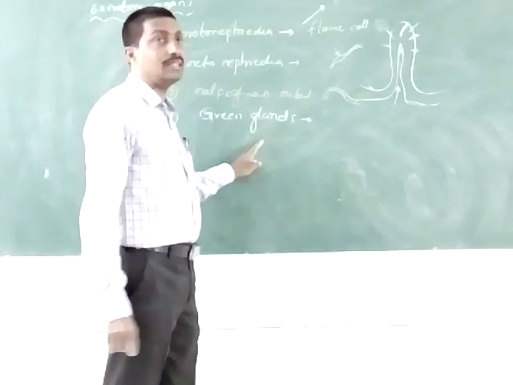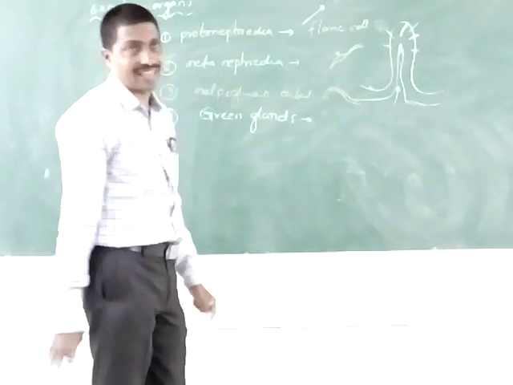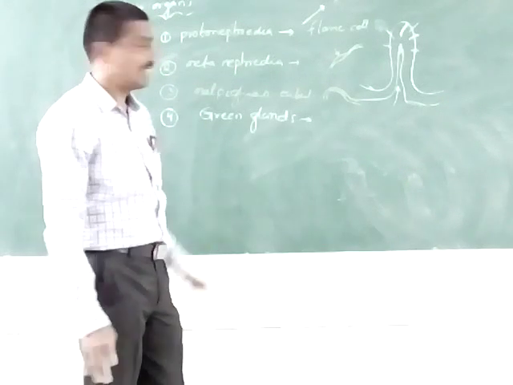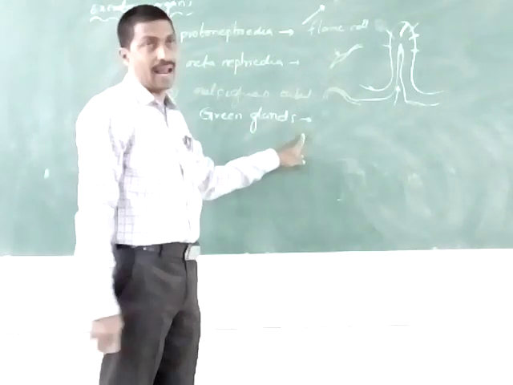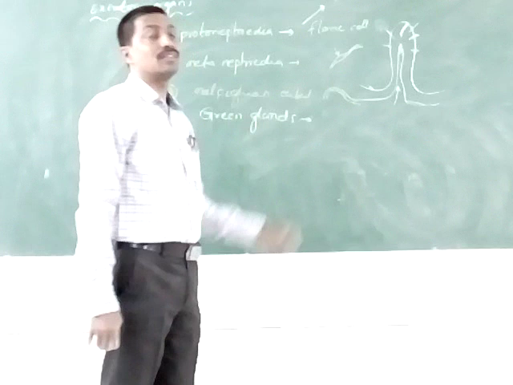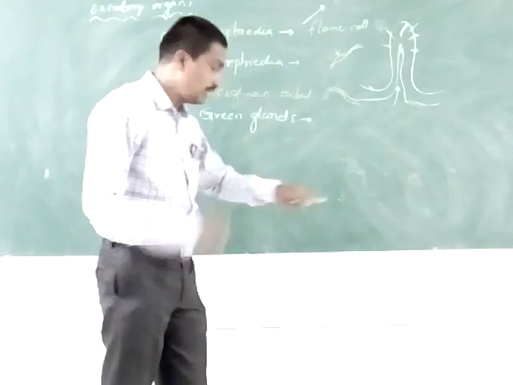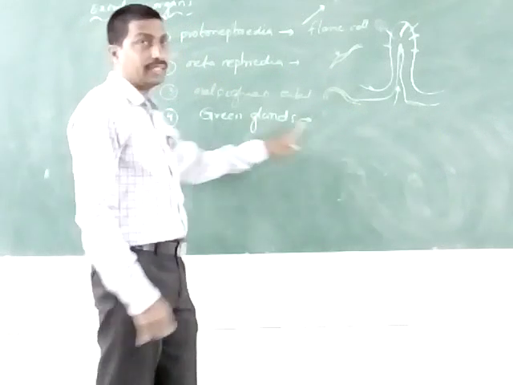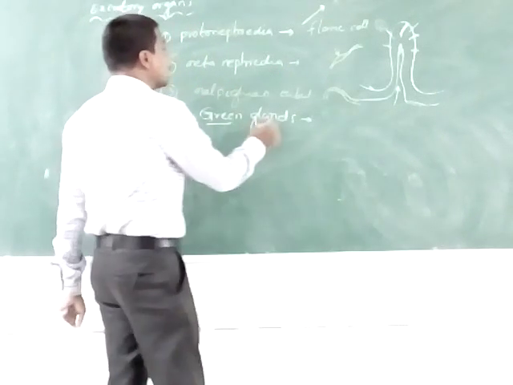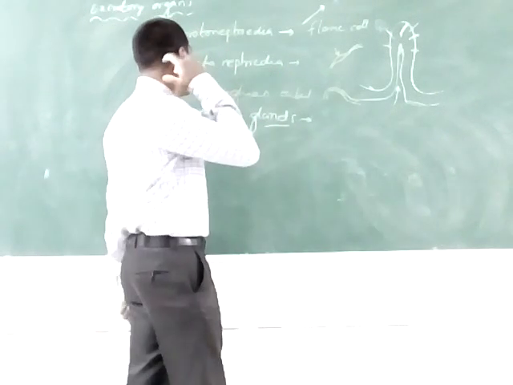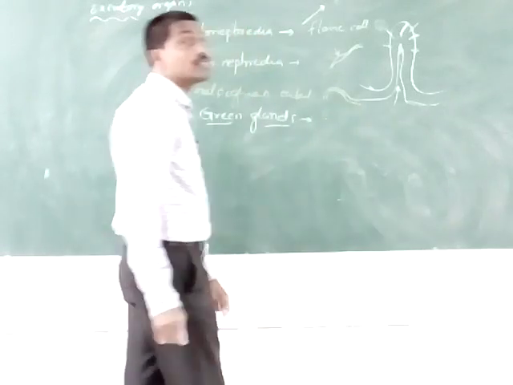These green glands open into the exterior. The green glands are also known as antennary glands, found in crustacea animals.